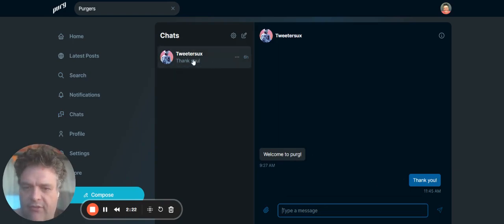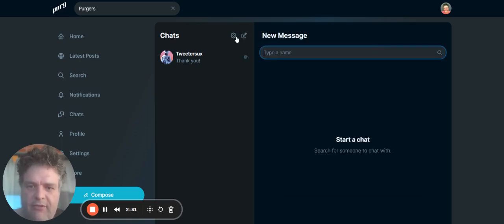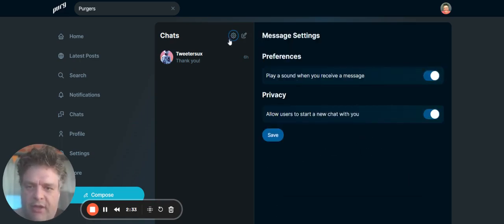So this is fantastic. We've already got what Blue Sky and Threads don't really have. Not natively anyway, in the case of Threads, and not at all in the case of Blue Sky. Mastodon does, but the Fediverse makes it hard to use. And you can set up notifications. You can allow users to set up a new chat or not.